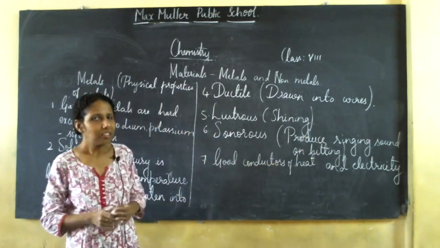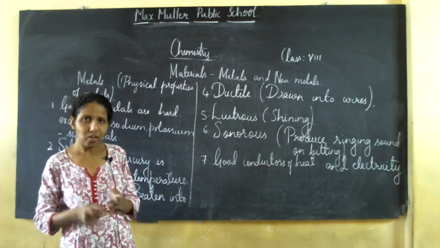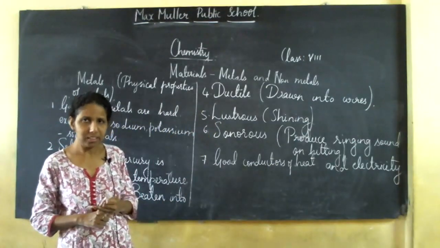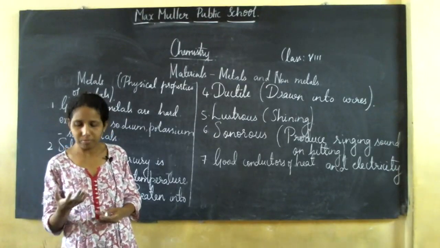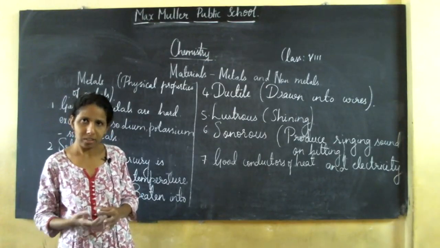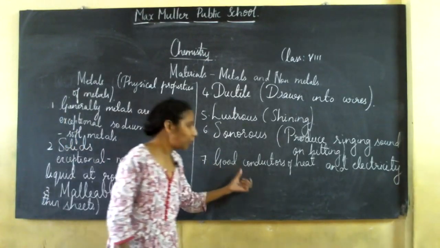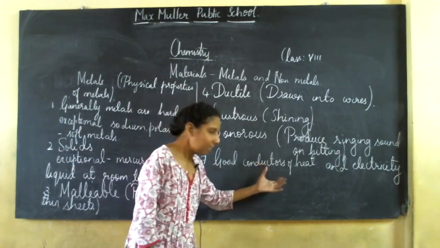Once again, if we cook food generally in copper, stainless steel, or aluminium utensils and you touch them, they will be hot. Why are they hot? Because they allow heat to pass through them. That is, they are good conductors of heat.